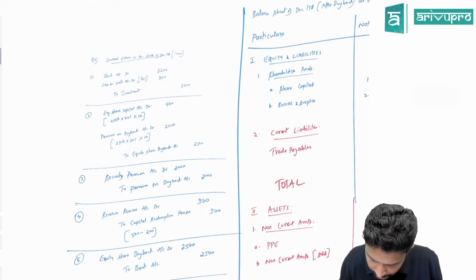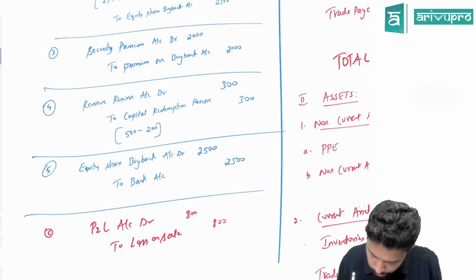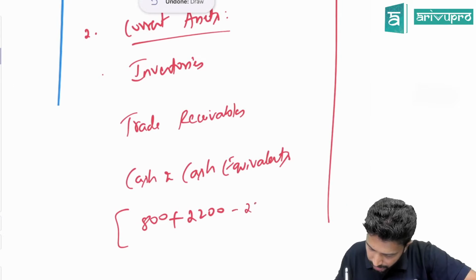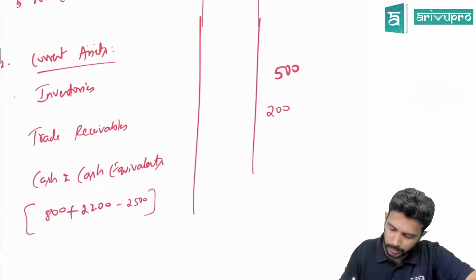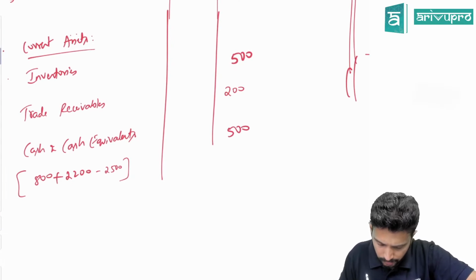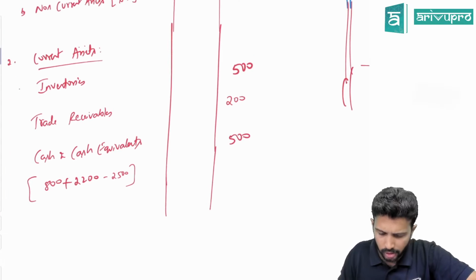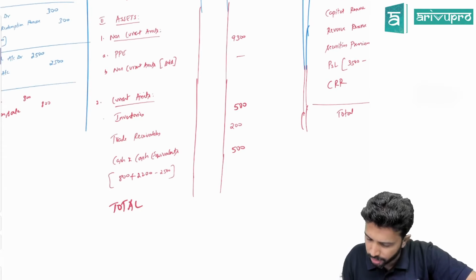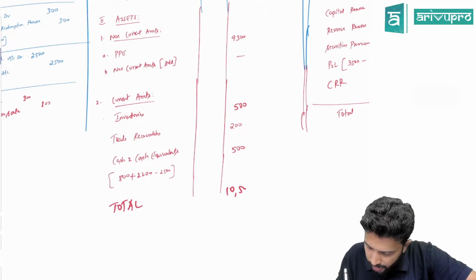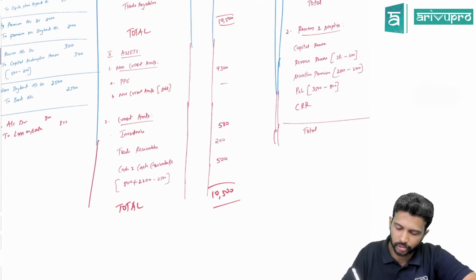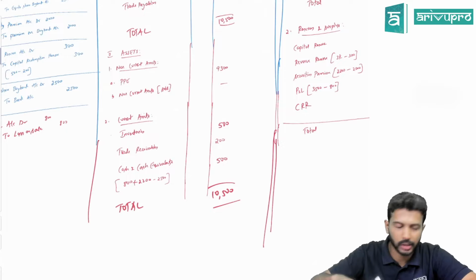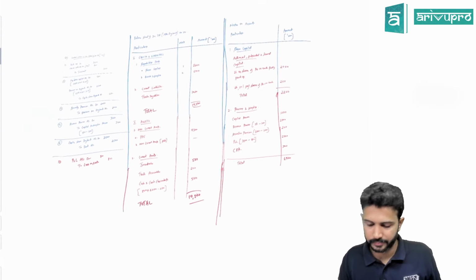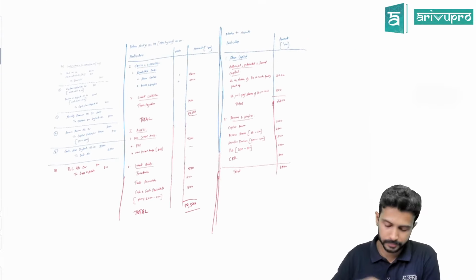Did you make a debit or credit bank anywhere after that? Yes, sir. You made equity shareholder payment worth 2,500. So your bank balance will reduce by 2,500. So that means ultimate balance is 500. So I think no more assets. So if you do the total, is it matching? 10,500 is the total on the asset side as well. Balance sheet is not that headache scenario. Just the journal entry, you need to do it properly. That's it.